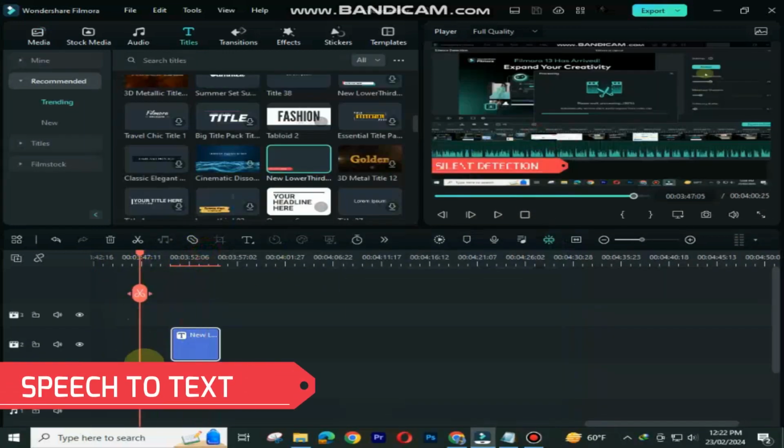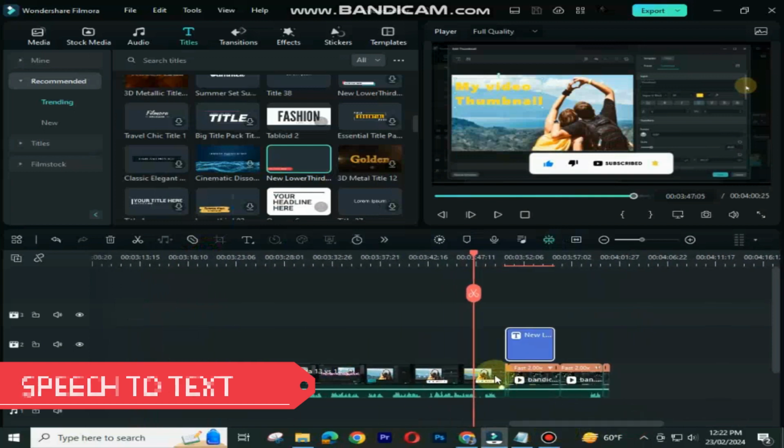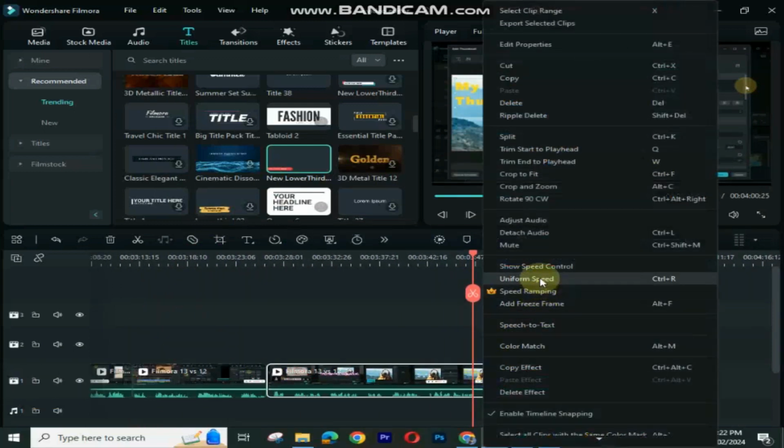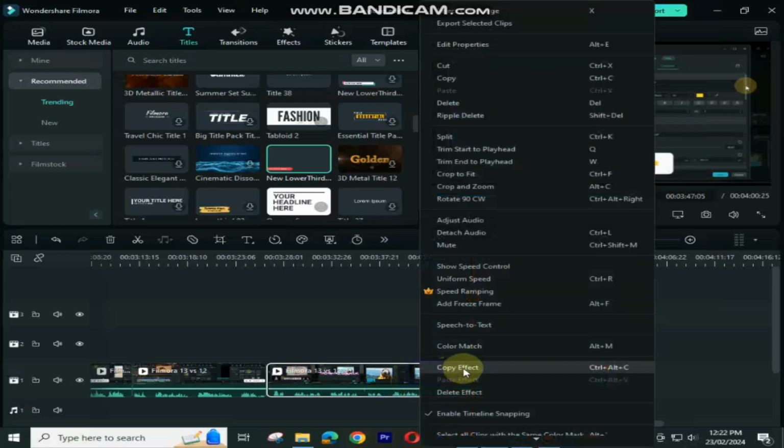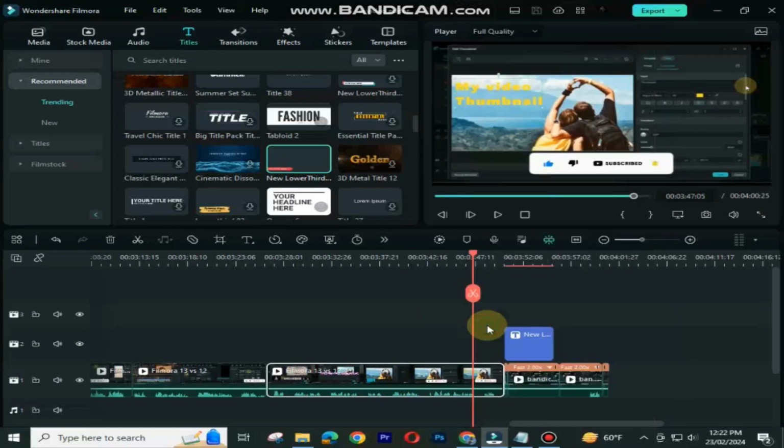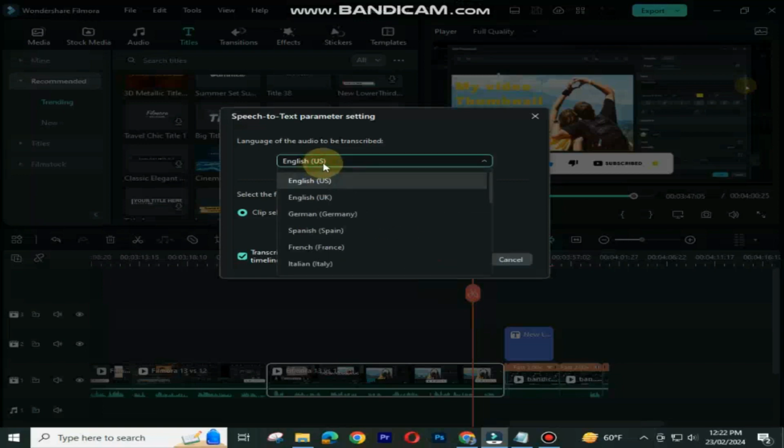Speech to Text. This AI feature is amazing, you can easily transcribe your entire video. For this, select the video which you want to transcribe, then select Speech to Text, click OK and you are done.